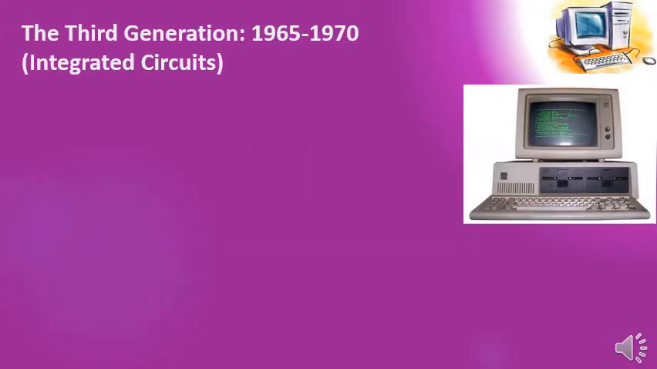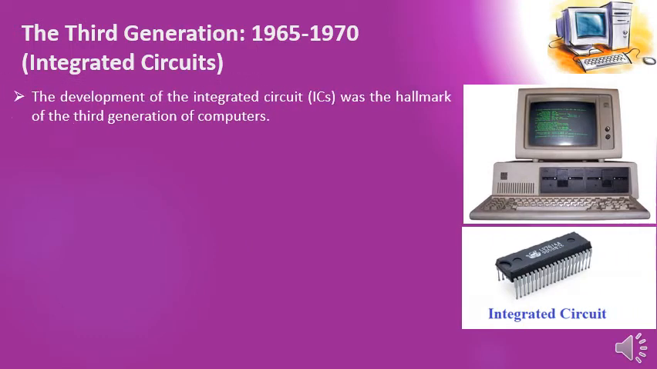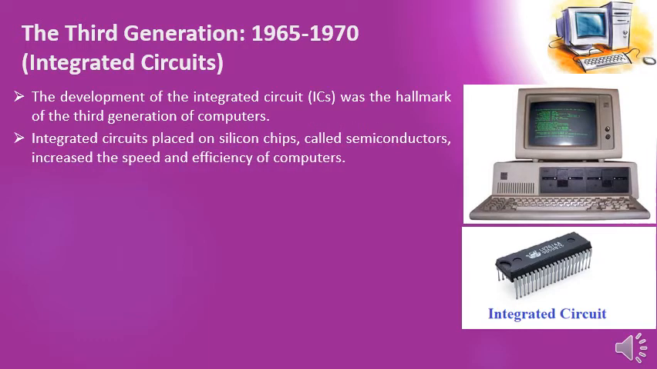Now the third generation, which is from 1965 to 1970, where the integrated circuits were introduced. They are called ICs. The development of integrated circuits, ICs, was the hallmark of the third generation of computers. Integrated circuits placed on silicon chips called semiconductors increased the speed and efficiency of computers.